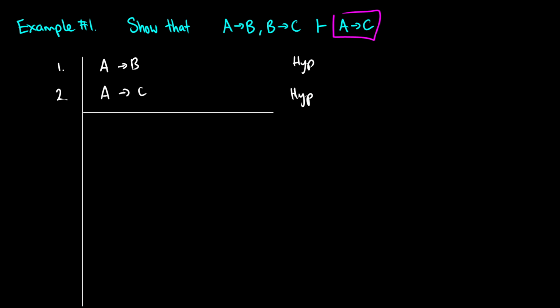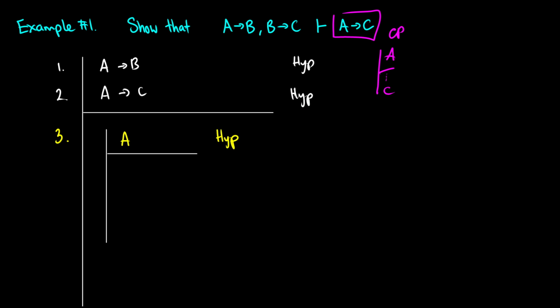So what we should do is we know we're going to need some sort of conditional proof, because we have to assume A and we have to eventually get to C. That's how we get the arrow in our final result. So in line 3, I'm going to set that up. I'm going to start a subproof. I don't know how long that's going to be. Let's just say it starts here. If I need a longer line, I'll make the line longer, and I'll assume A as a hypothesis.